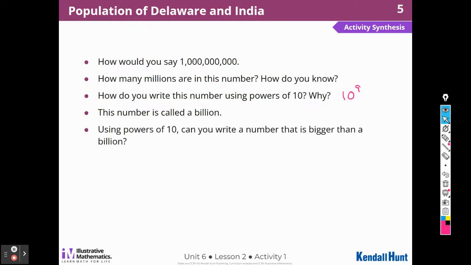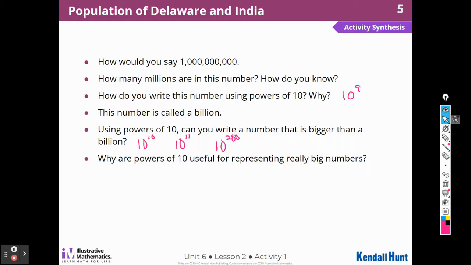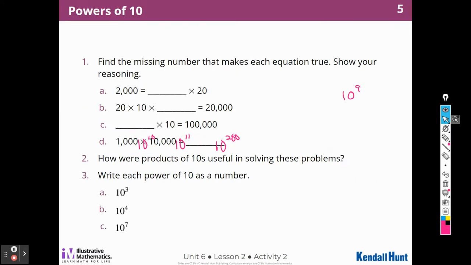Using powers of 10, can you write a number that's bigger than a billion? Yeah, easily. If I don't have to write all those zeros, I can write 10 to the 10th, or 10 to the 11th, or 10 to the 200th, right? Those are all bigger numbers. Why are powers of 10 useful for representing really big numbers? I don't know about you, but I don't want to write 100 zeros or 200 zeros right here.